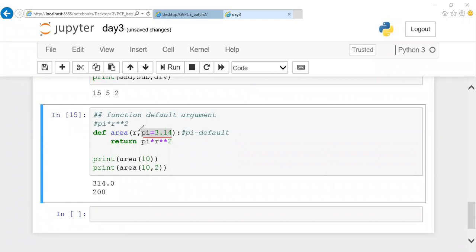So what is the doubt? You want to make use of both? No, that's not possible. Either you can call a function without passing, in those cases default argument will be taken. If you are passing the argument, it will take the value you have passed. This is the difference. We cannot pass both at a time. We can have separate function calls, that is possible. Like this, we can make use of both. But at a time, in a statement, it is not possible. Clear with this one? Shall we move on to the next one?